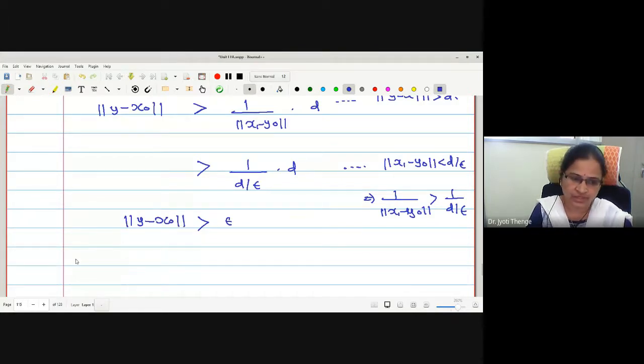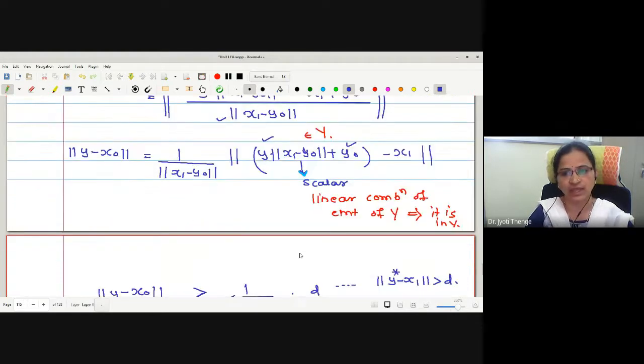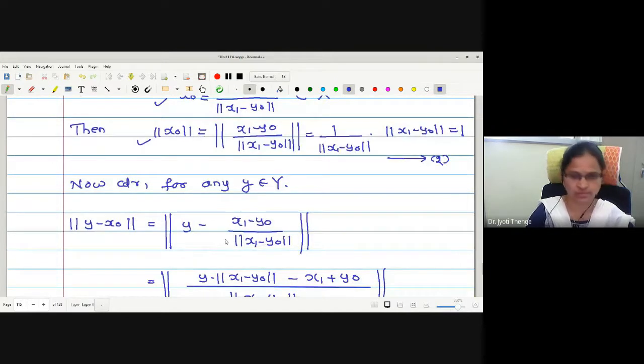Hence, there exists x naught in X such that its norm value is 1 and the distance between x naught and an arbitrary element of Y is greater than epsilon. This is what the lemma says. Any doubt in the lemma? If you have, you can ask me.